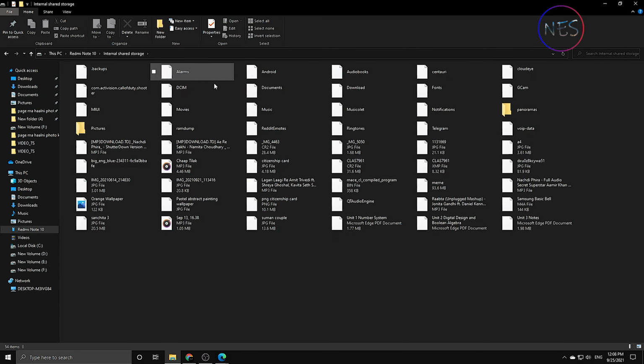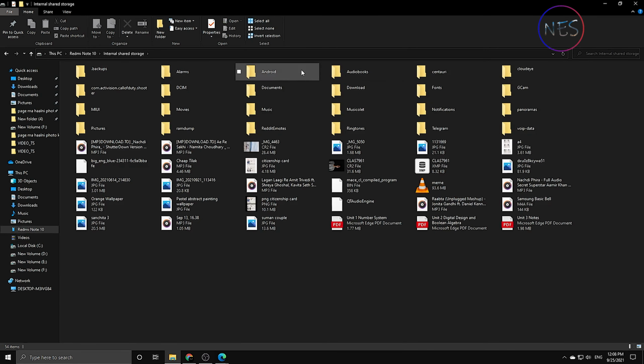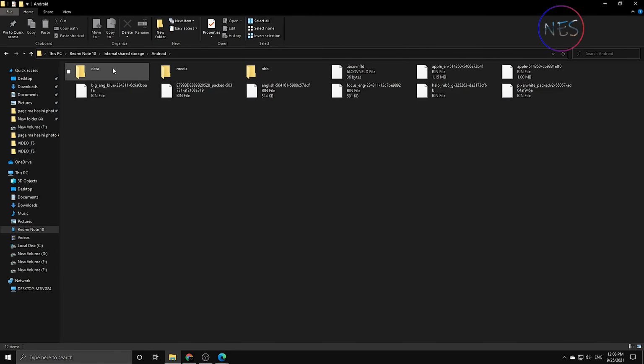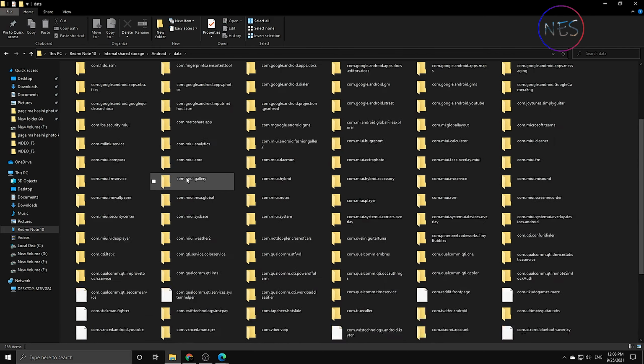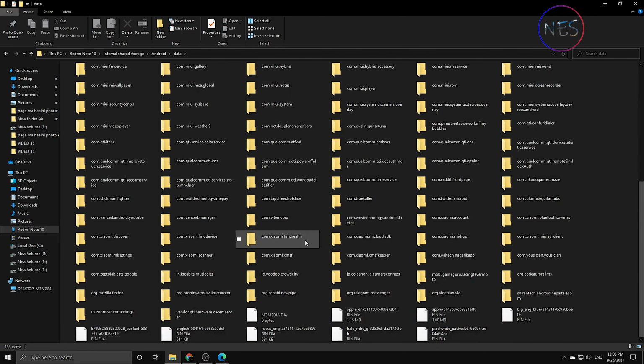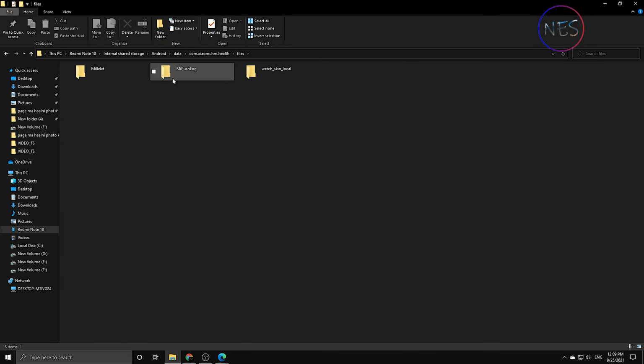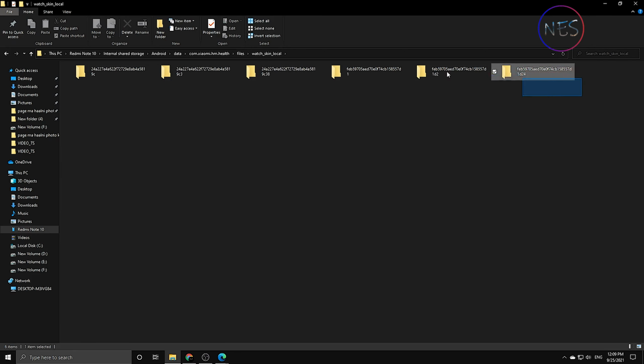Navigate to Android, to data, and search for com.xiaomi.hm.health files and go to local scheme. You can see I already have all these custom watch faces that I've installed before.